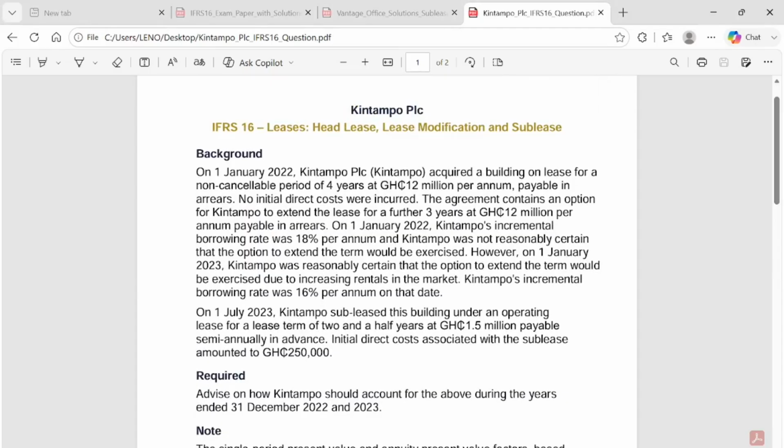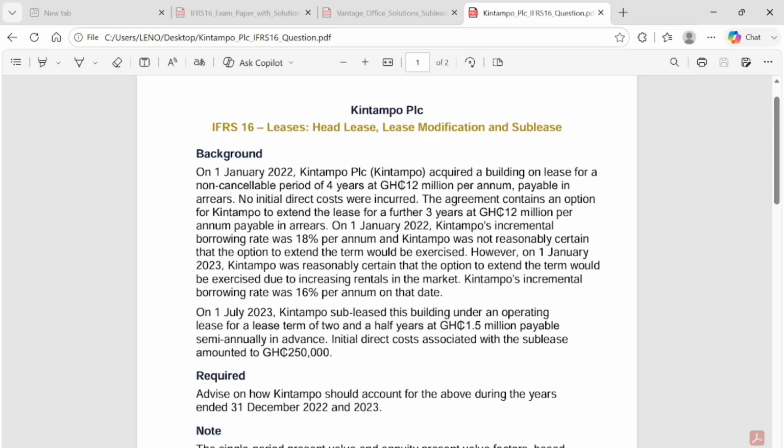They said that on 1st January 2020, Kintampo's incremental borrowing rate was 18% per annum, and Kintampo was not reasonably certain that the option to extend the term would be exercised. However, on 1st January 2023, Kintampo was reasonably certain that the option to extend the term would be exercised due to increasing rentals in the market. Kintampo's incremental borrowing rate was 16% per annum on that date. Simple. So you can clearly see that the contract was on 1st January 2022, and they agreed to do the extension on 1st January 2023. How many years? 1 year.